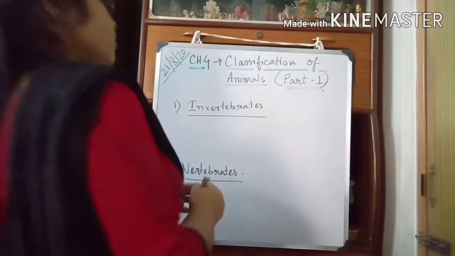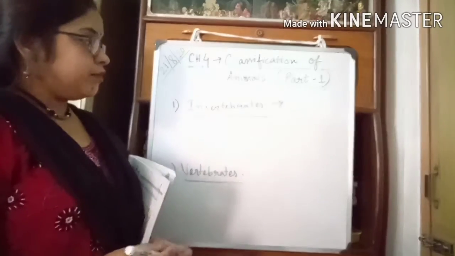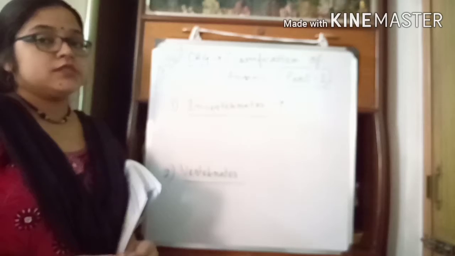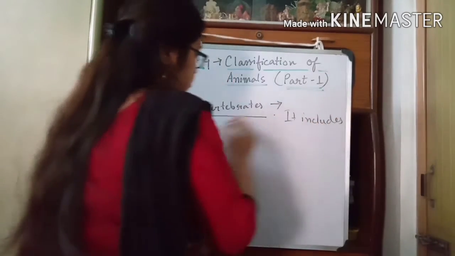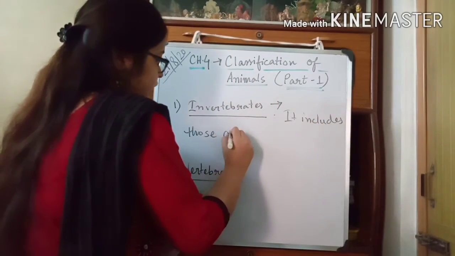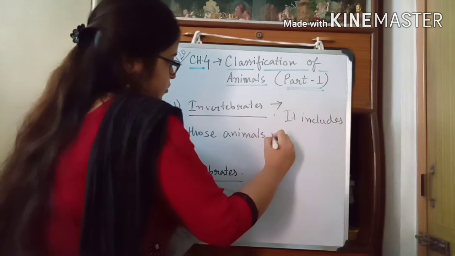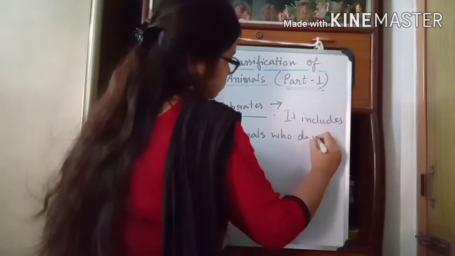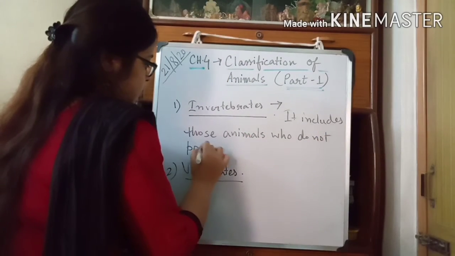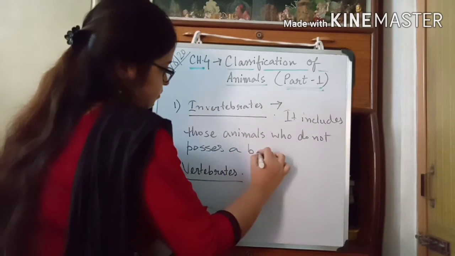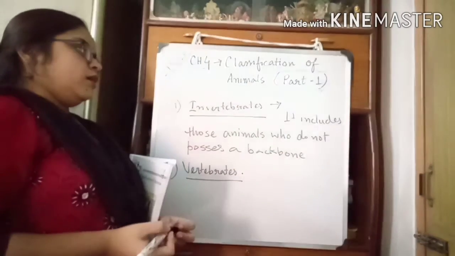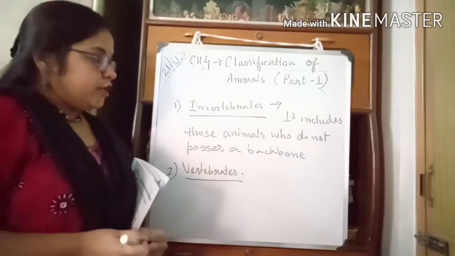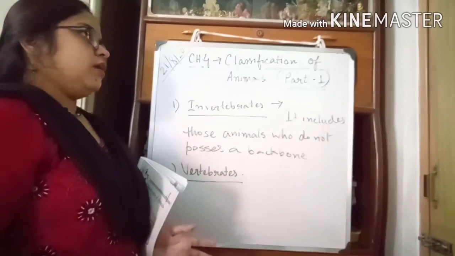So what do you mean by invertebrates? Invertebrates include those animals that do not possess a backbone. For example, snail, starfish, liver fluke, etc.